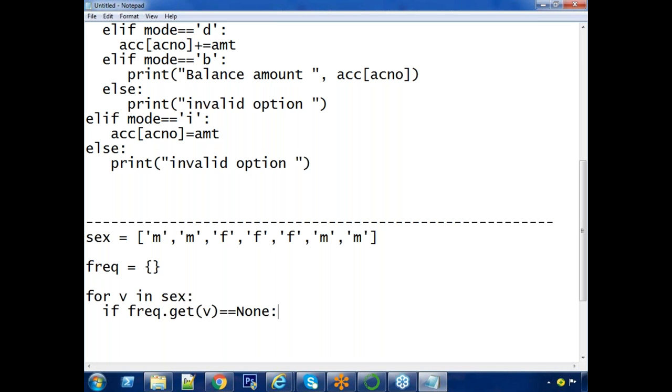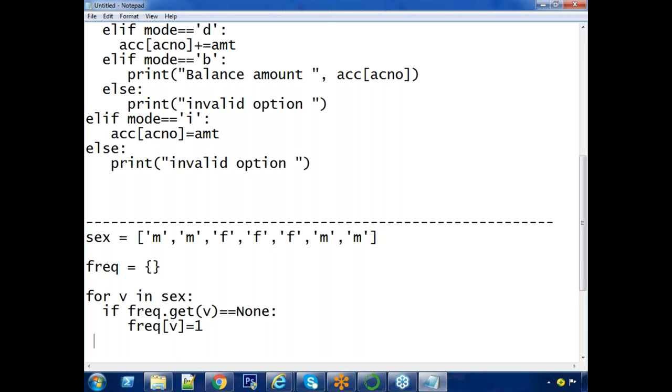What is the meaning of that condition? In the first iteration, the v value is M. Dictionary dot get of M is not available. If not available, the first time I want to insert a pair: frequency of v equals 1. So the first time, male as key and 1 as value is entered.